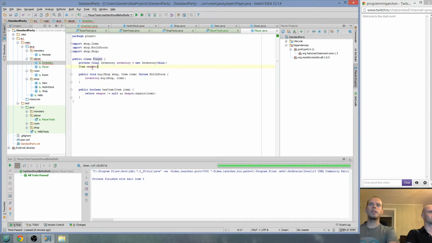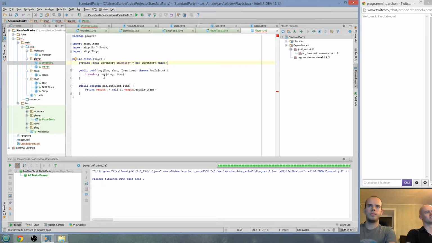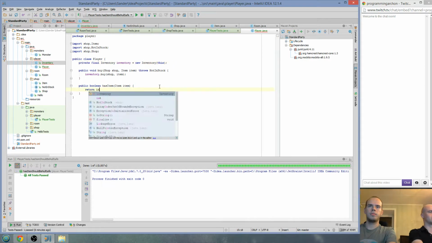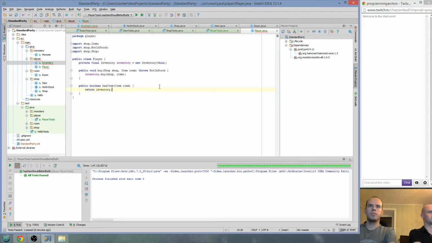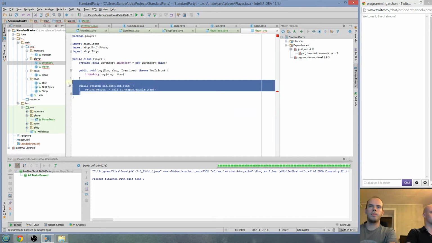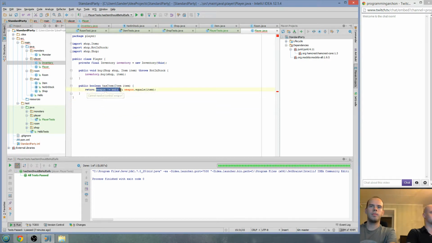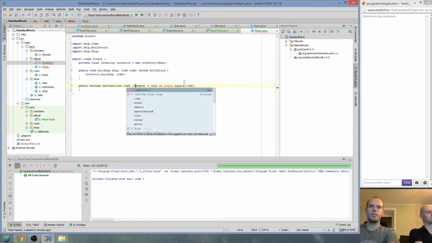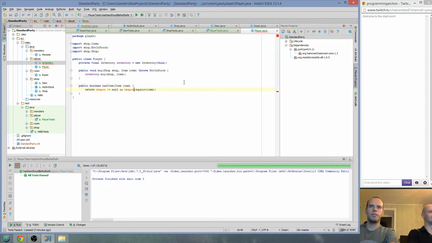So this is not going to have this weapon field. Has item will just return inventory dot has item. Okay, great. It didn't copy this method, so I'll just copy it myself. Instead of asking our weapon slot directly, we're now going to ask the inventory for an item.